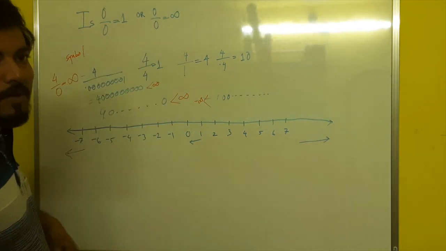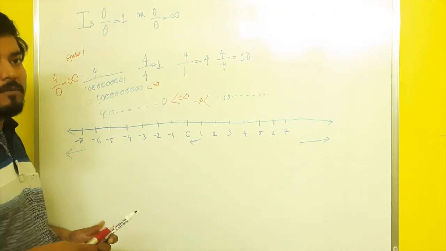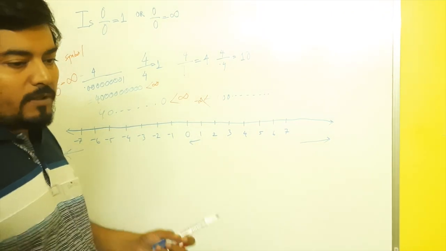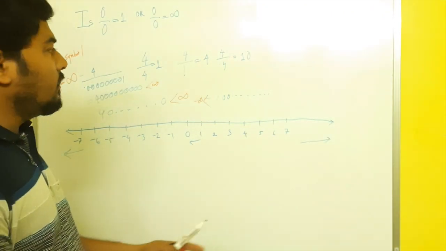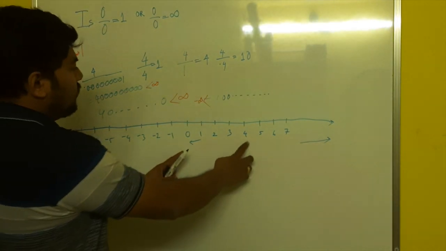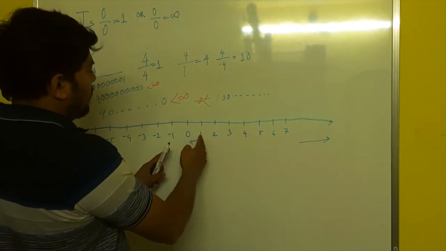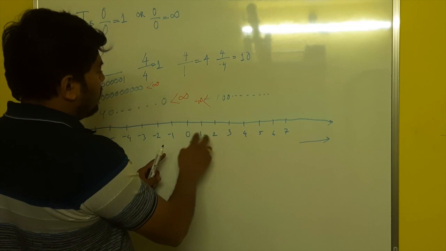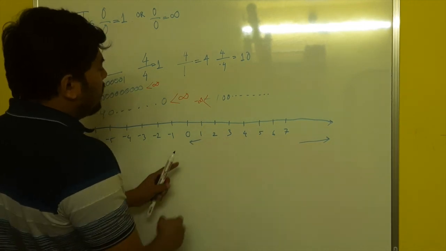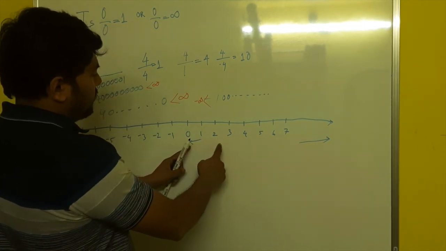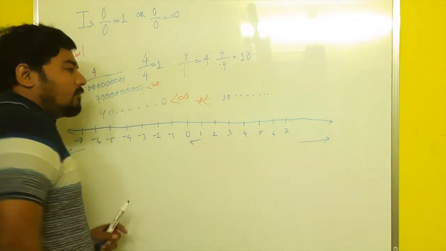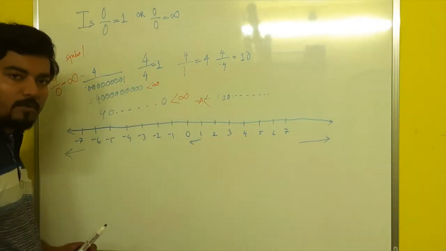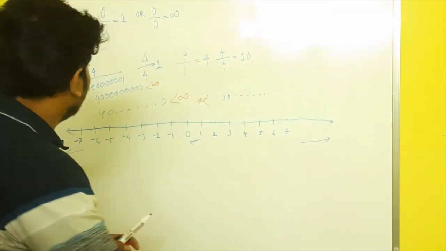We know we cannot divide something by zero, right? Mathematically, we have a number, we divide it into 4 parts. Let's say we have 4, we divide it into 4 parts, so we will get 4 such pieces, each of size 1. We divide it into 2 parts, we will get 2 parts, each of size 2. But we cannot divide something by 0, right?